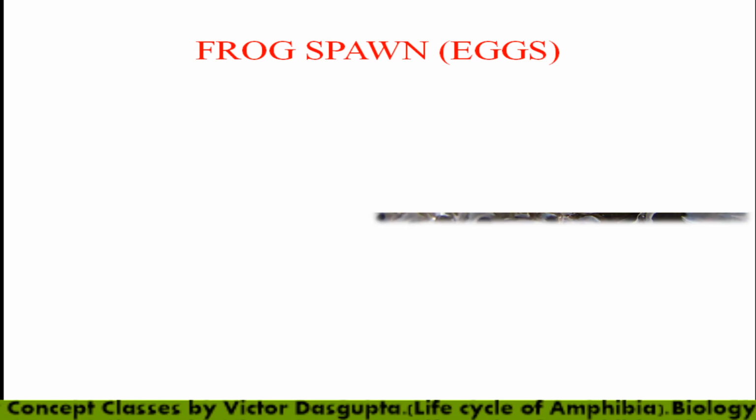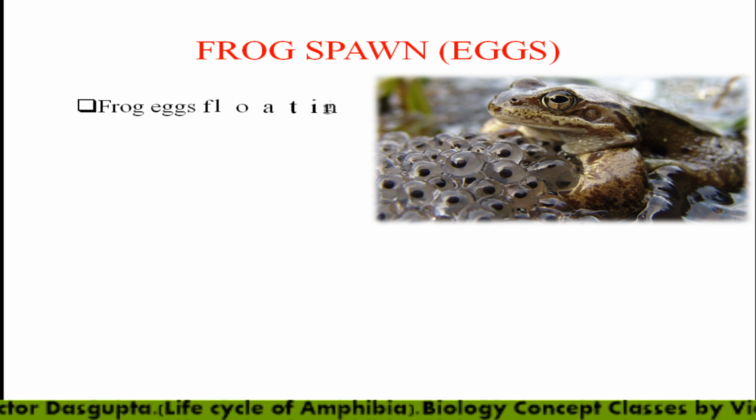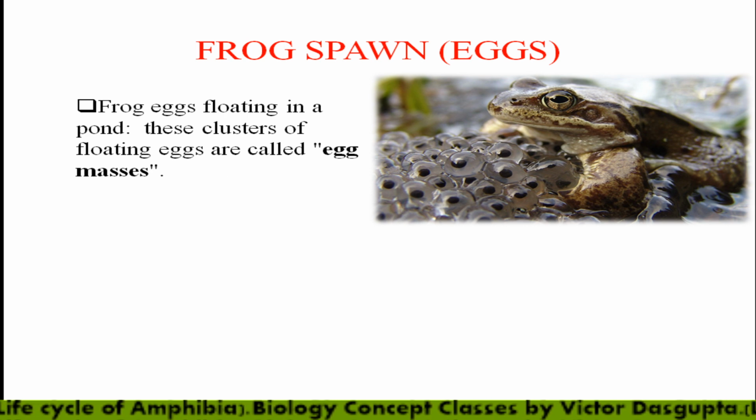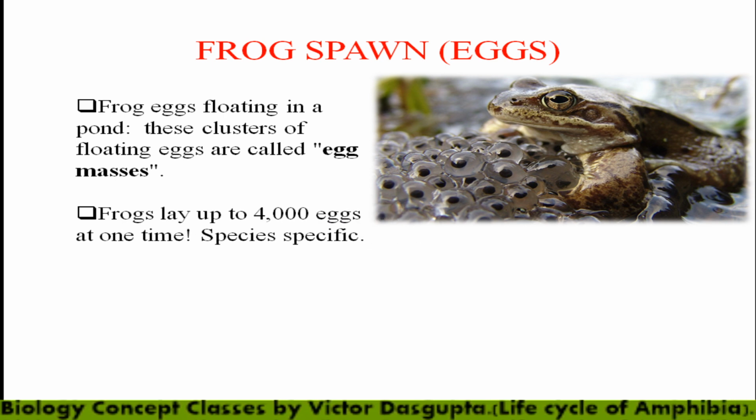Okay, so frog spawn we will see here in the picture. You can see lots of eggs are there. Actually it is a cluster of eggs. Frog eggs are floating in a pond. These clusters of floating eggs are called egg masses or frog spawn. Frogs lay up to 4000 eggs at one time. It is species specific, meaning it depends on the species.